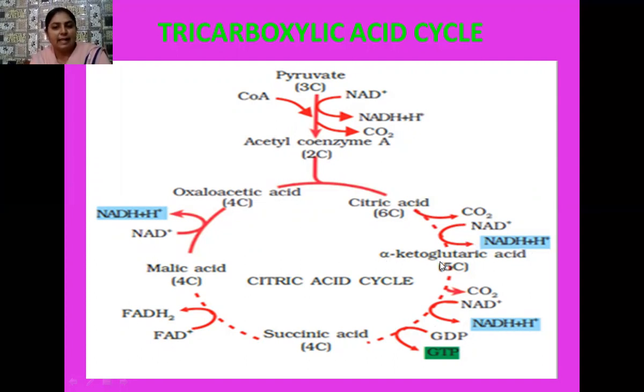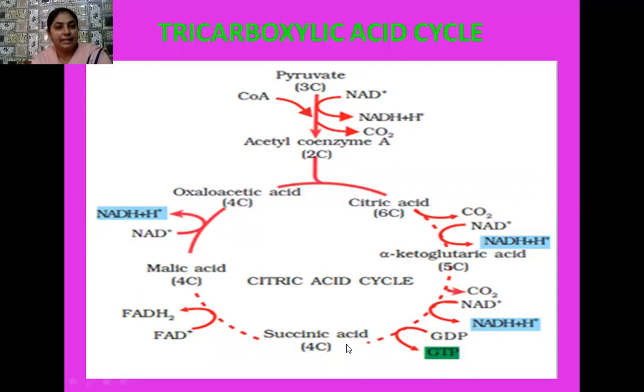Later, this alpha ketoglutaric acid changes into succinic acid, which is a 4-carbon compound. During this process, 1 molecule of carbon dioxide is removed, 1 molecule of NADH2 is formed, and 1 molecule of GTP, that is guanosine triphosphate, is formed.